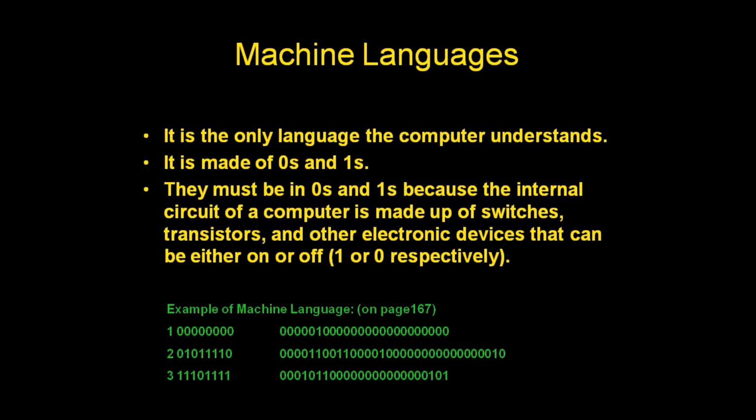Machine language instructions typically use some bits to represent operations such as addition, and some to represent operands, and perhaps the location of the next instruction.